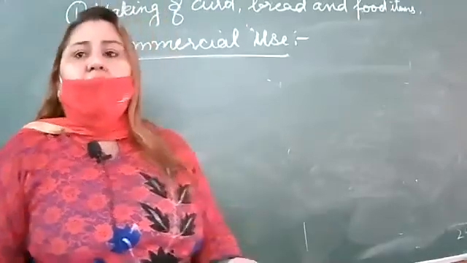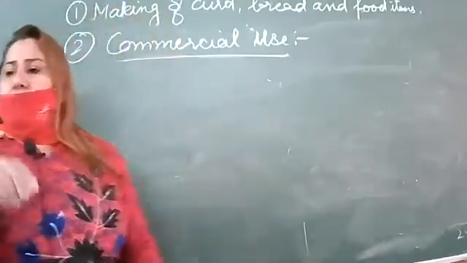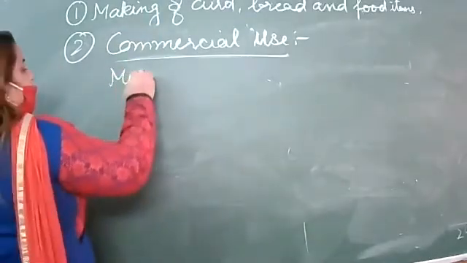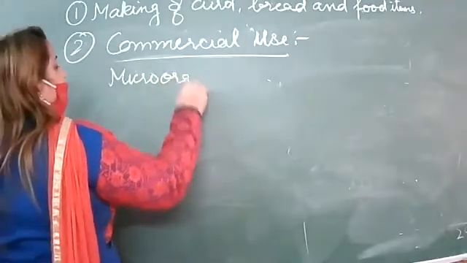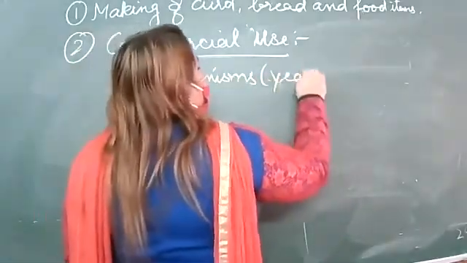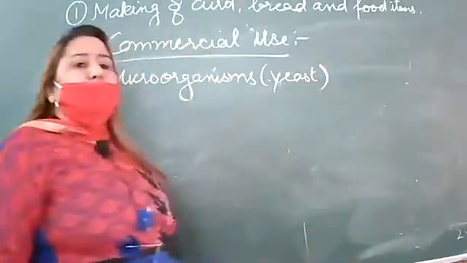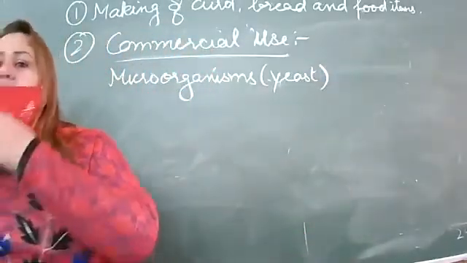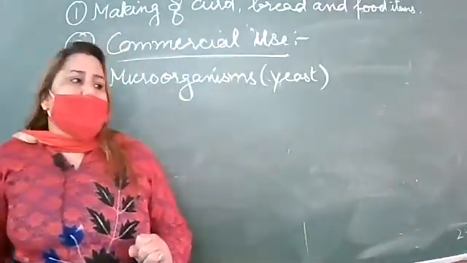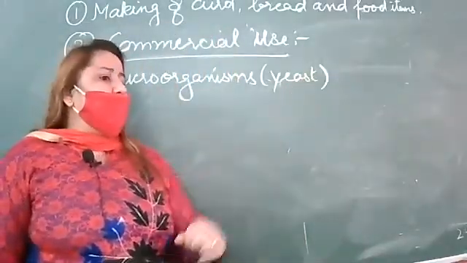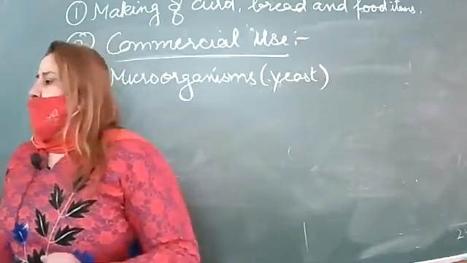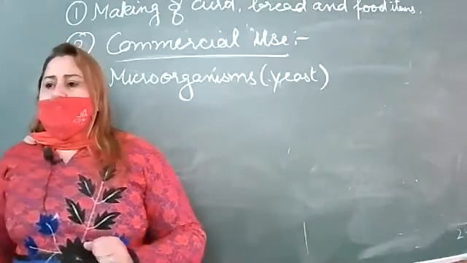Yeast. So write down: microorganisms (yeast) are used to make alcohol, wine and acetic acid.